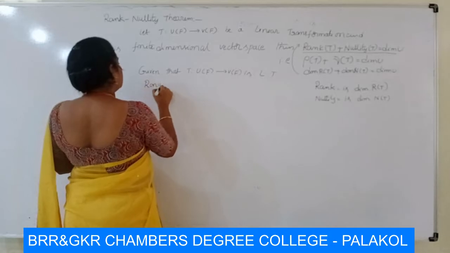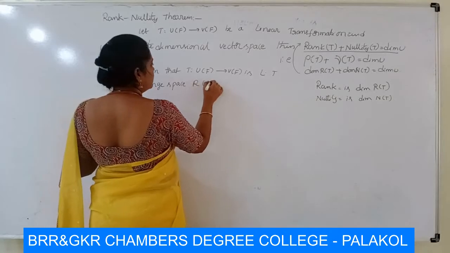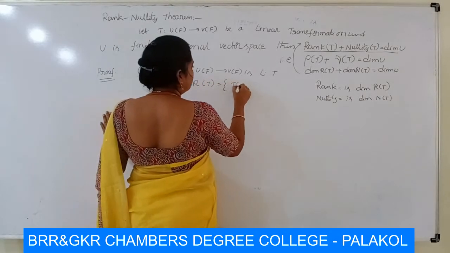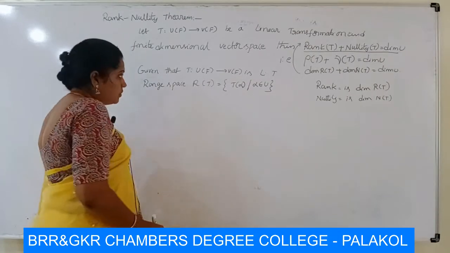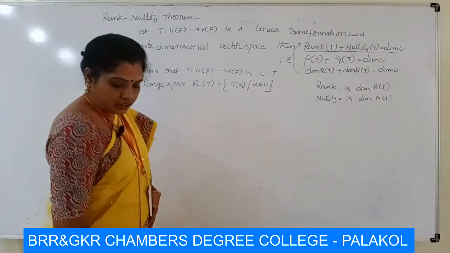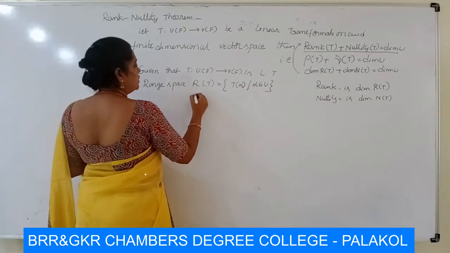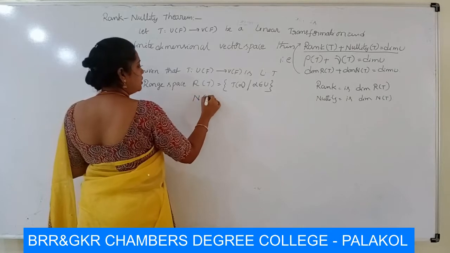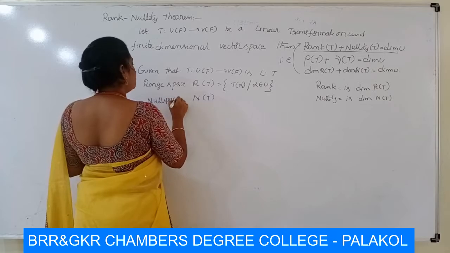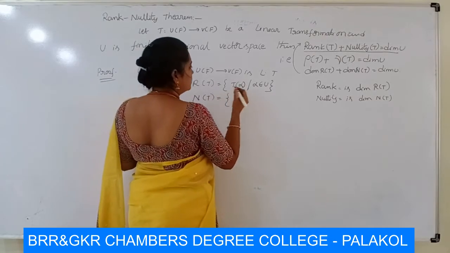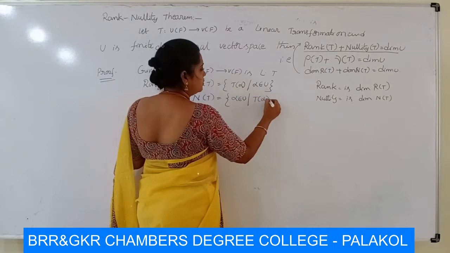The range space R of T is denoted as R of T is equal to T of alpha such that alpha belongs to U, and nullity means the null space N of T. The null space N of T is equal to alpha belonging to U such that T of alpha is equal to 0.